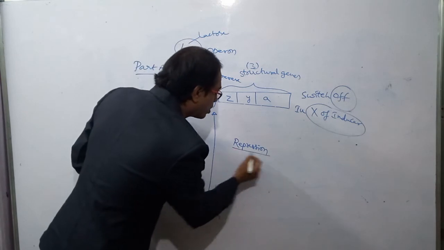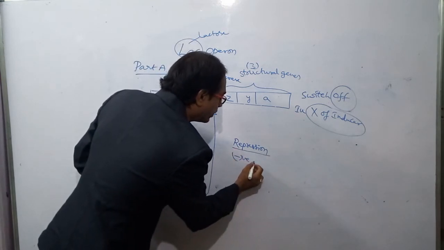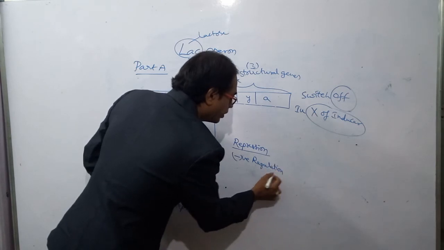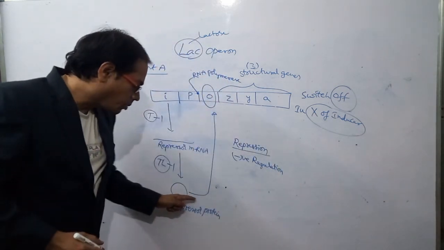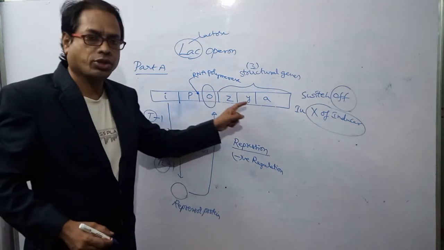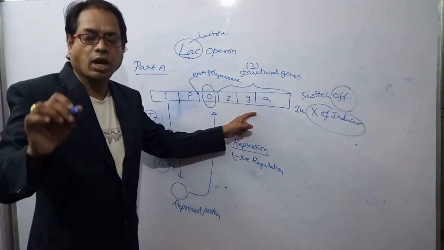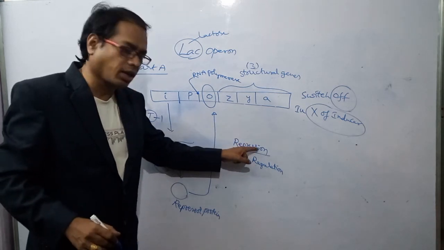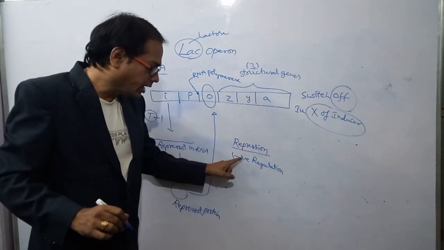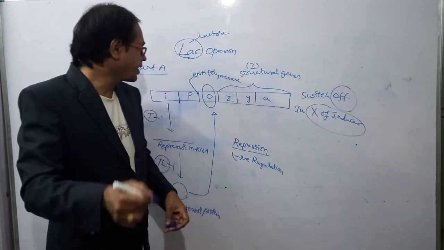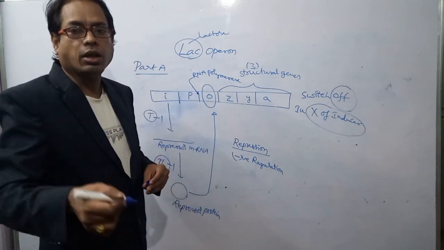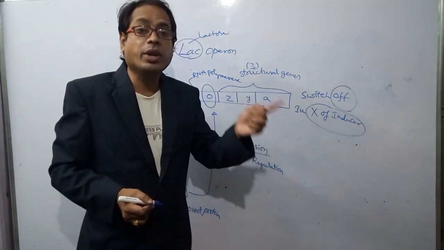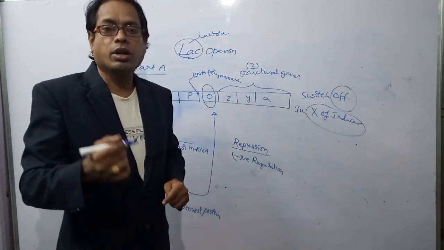It is also called negative regulation. When repressor protein binds to the operator gene, structural genes or the operon are switched off. This process is called repression, also called negative regulation. In the next part, that is part B, I am going to tell about how in presence of inducer, the operon is switched on.